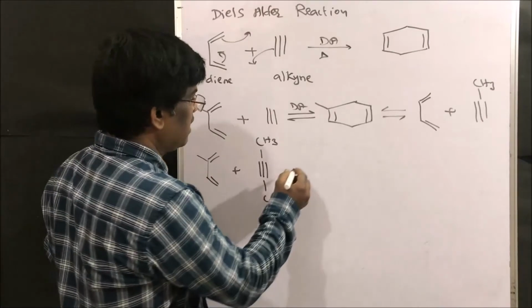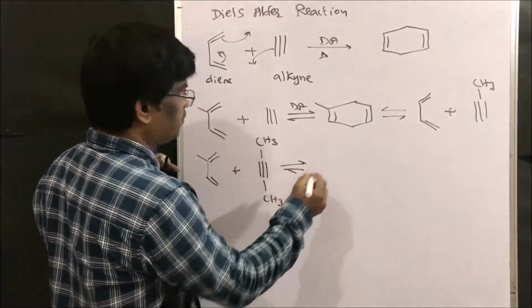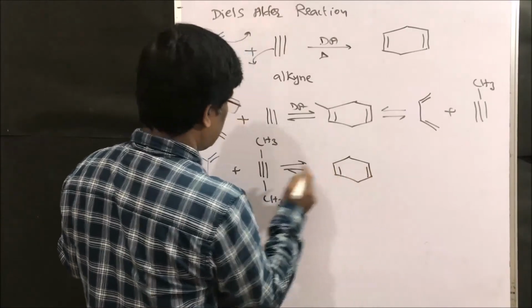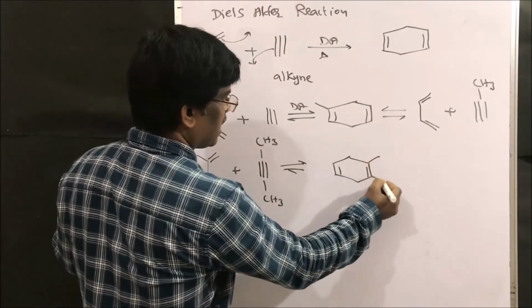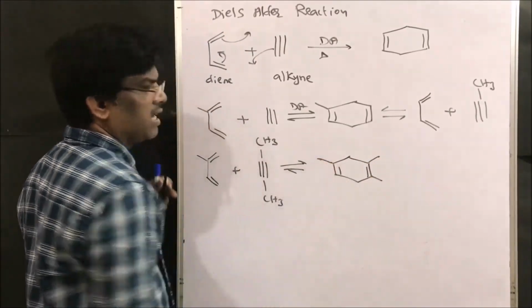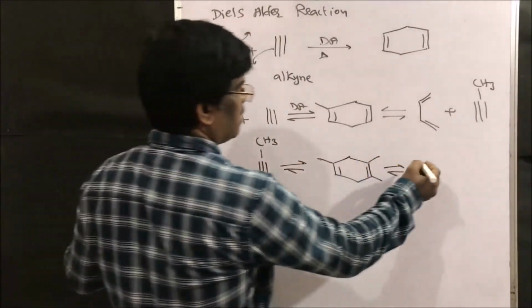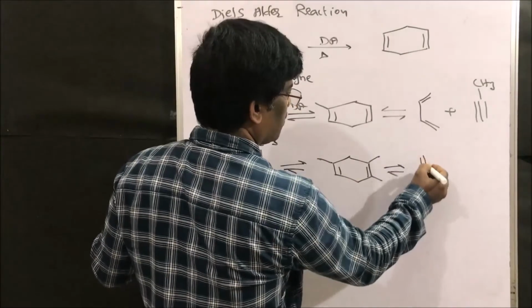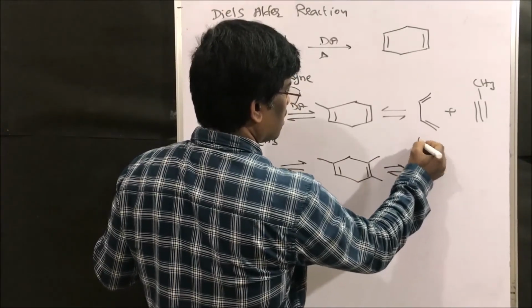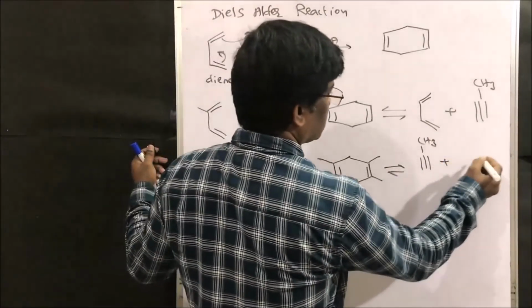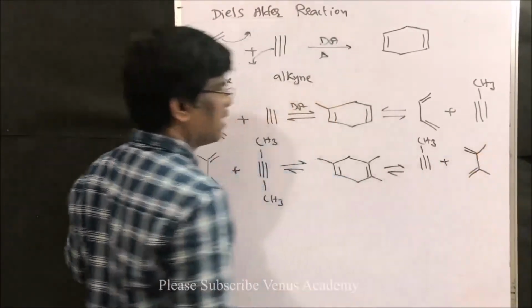alkynes are linear in nature, so it gives this double bond, and this is methyl, and here also methyl is here, right? It can be prepared from either side. So let us take CH3 on this side plus diene, right?